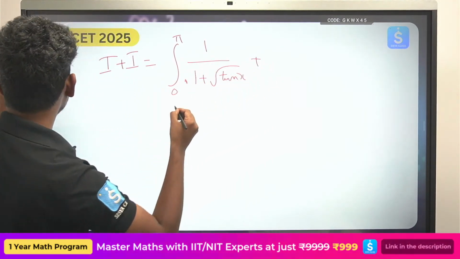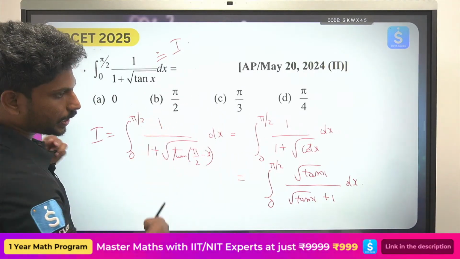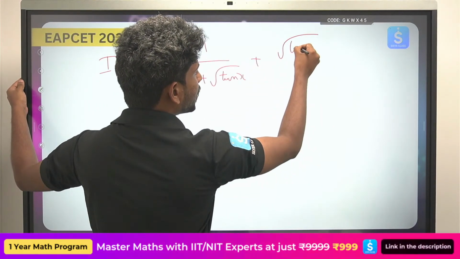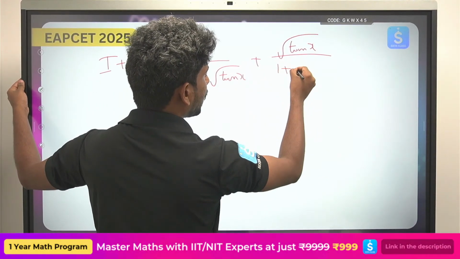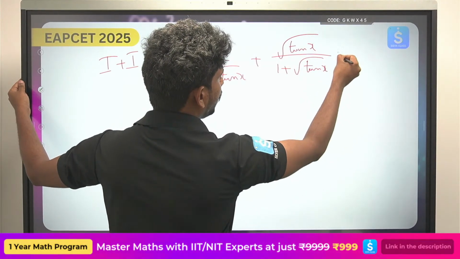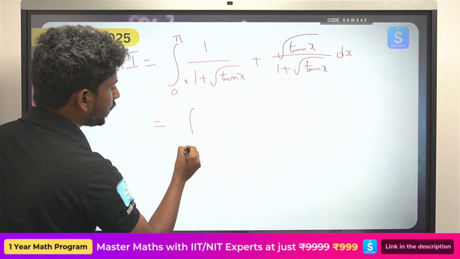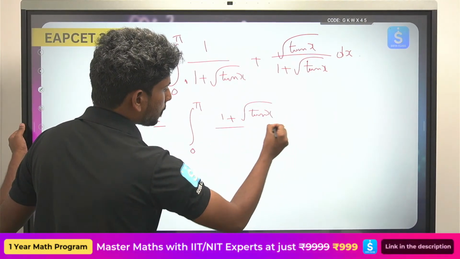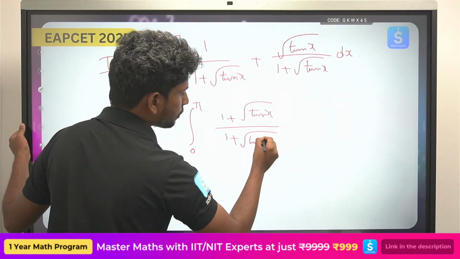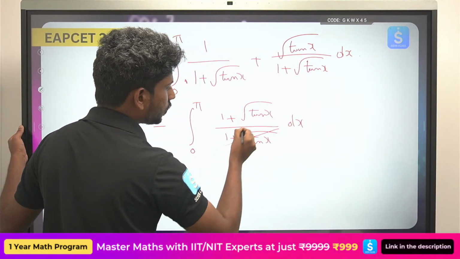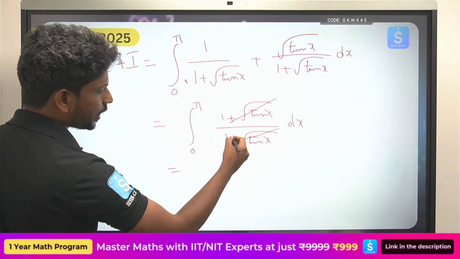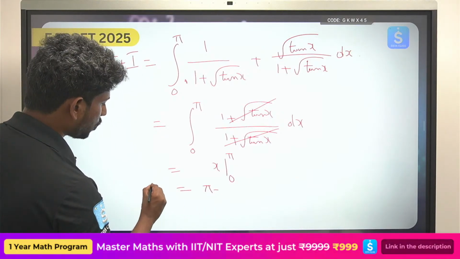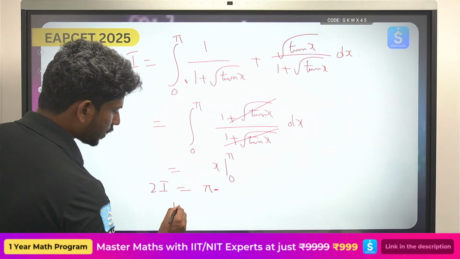Again, this I, using integral 0 to a f of x, you got f of a minus x, and you got this one as under root tan x by 1 plus under root tan x dx. So finally I got integral 0 to pi by 2, take the LCM, 1 plus root tan x by 1 plus root tan x. So you can cancel the whole thing. The answer is 1 dx. 1 dx is nothing but x. So integrating 0 to pi by 2 it will be pi by 2 minus 0. So 2I is equal to pi by 2. So I is equal to pi by 4.